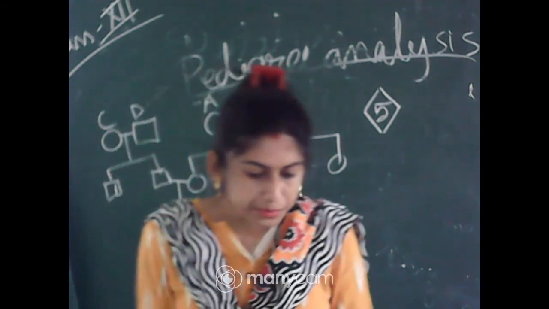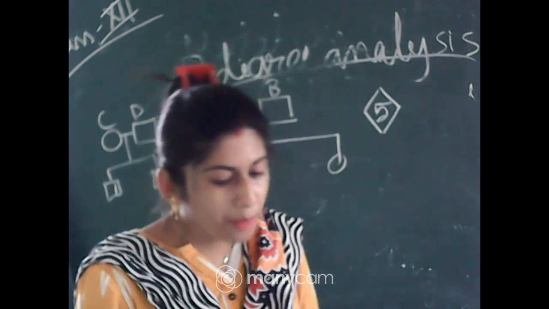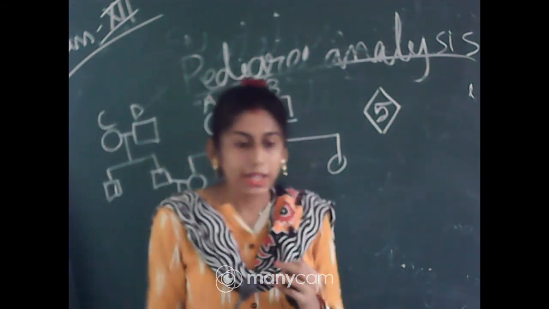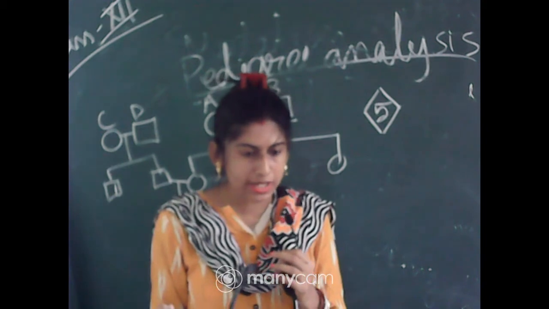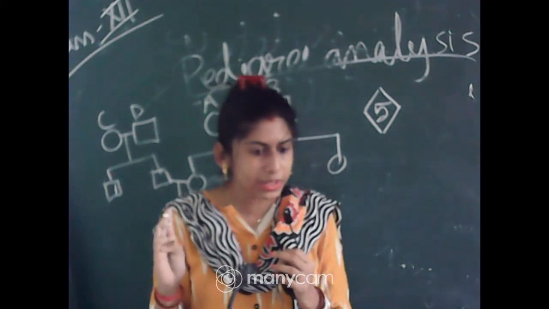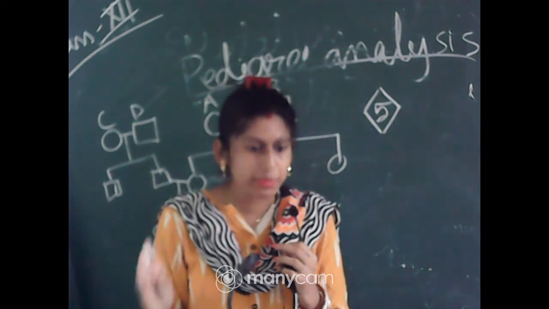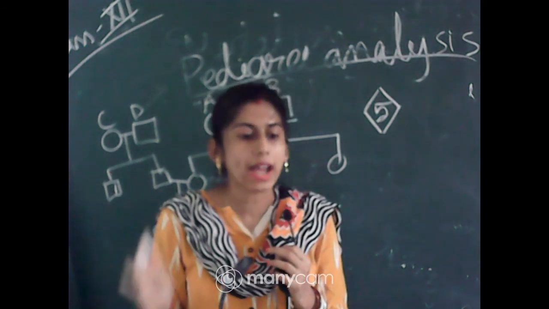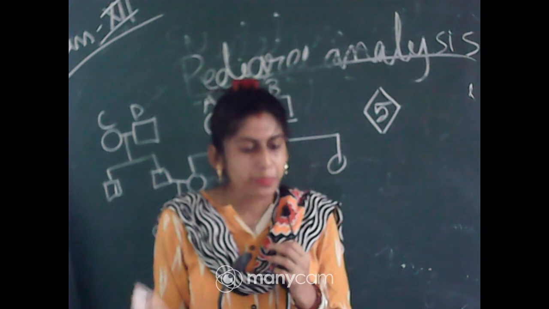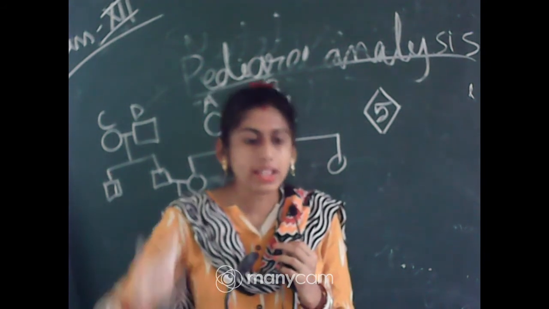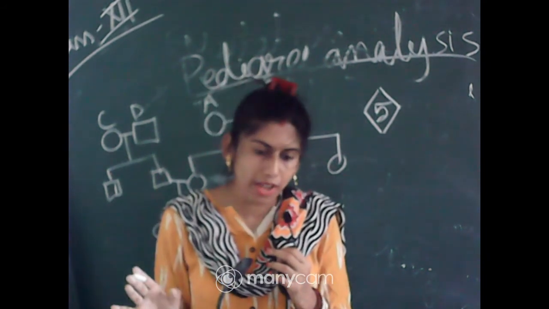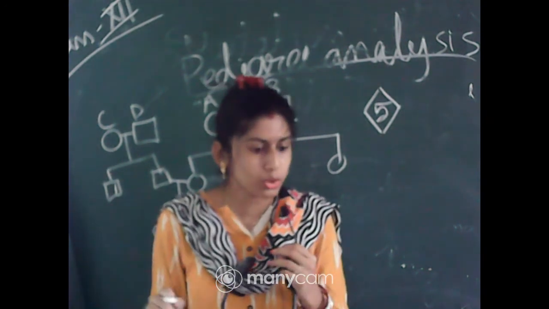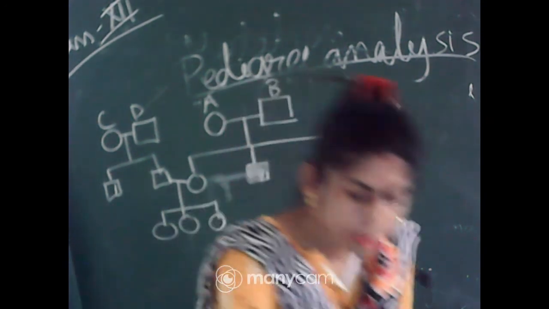From that we have to identify mainly 5 types of analysis: X-linked dominant, X-linked recessive, autosomal dominant, autosomal recessive, and Y-linked. In my next class I will discuss these 5, and after that you will be able to do it on your own. You have to find it out.